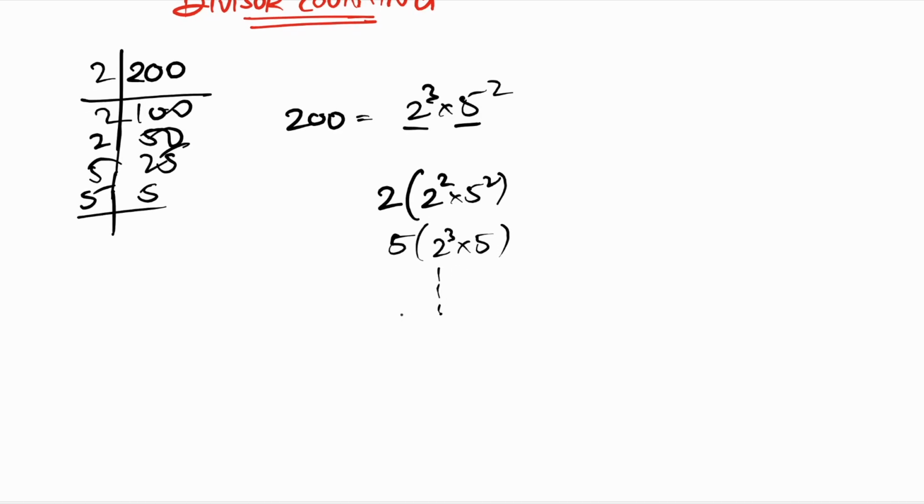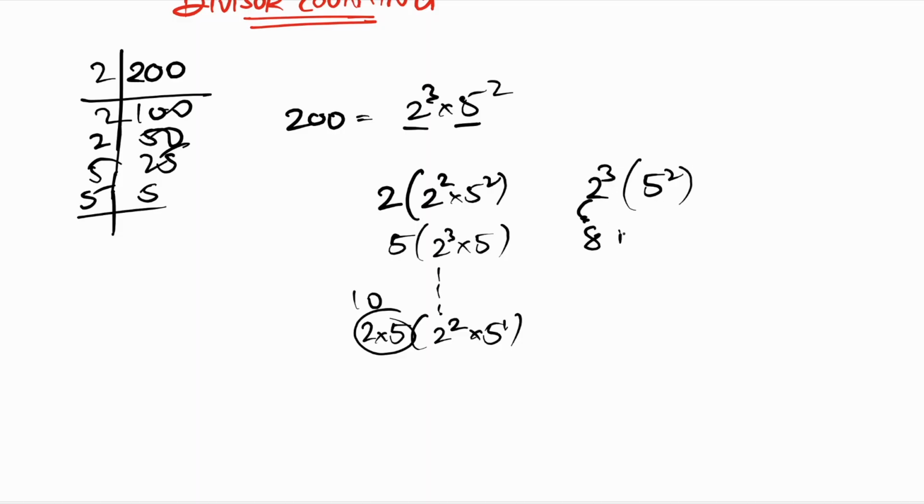Similarly, there can be other factors found. One of the examples I can take is factoring out 2 and 5 together. If I factor out 2 and 5 together, what's remaining is 2 squared into 5 raised to 1, and 2 into 5 is 10. So 10 is also a factor of 200. One more example: I can even factor out 8, which is 2 raised to 3. If I factor out 2 raised to 3, the remaining thing is 5 squared. That means 8 is a factor of 200.